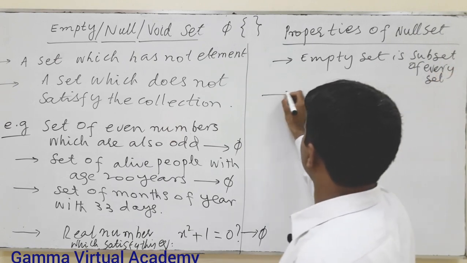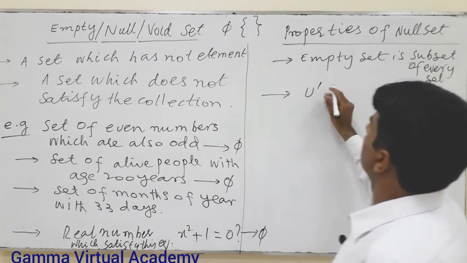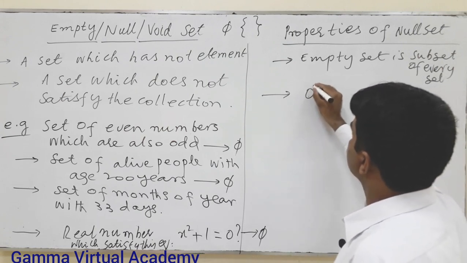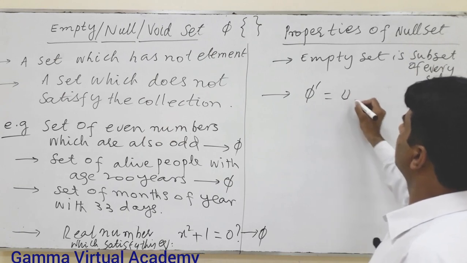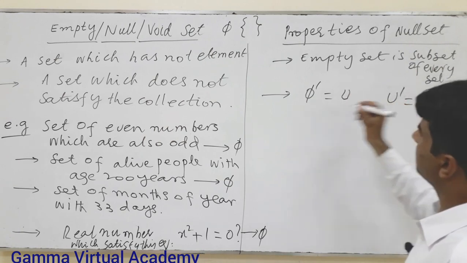Another property: when you find the complement of the empty set, you will get the universal set, and when you find the complement of the universal set, you will get the empty set.